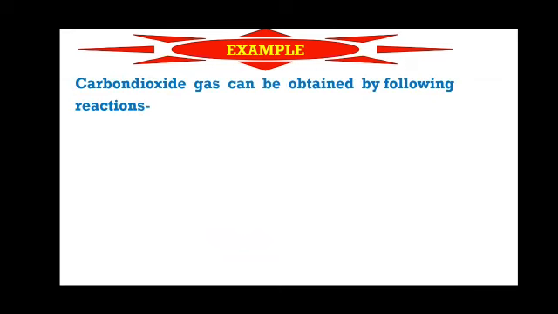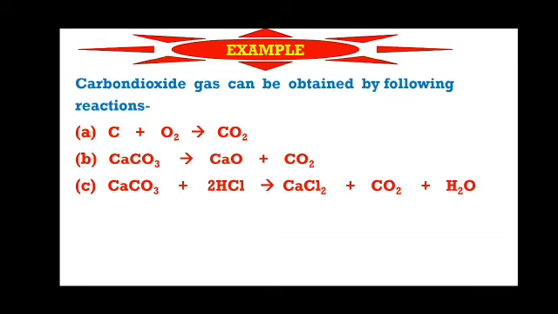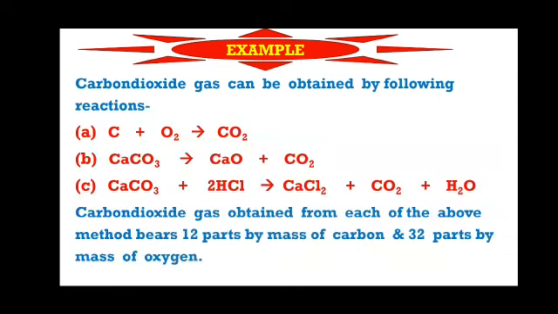Carbon dioxide gas can be obtained by the following reactions. First, carbon is directly combined with oxygen to form carbon dioxide. Second, when calcium carbonate is heated, it gives calcium oxide and carbon dioxide. The third reaction is when calcium carbonate is treated with dilute hydrochloric acid, it gives calcium chloride, carbon dioxide and water. From the above reactions, it is clear that each reaction gives carbon dioxide as a product.